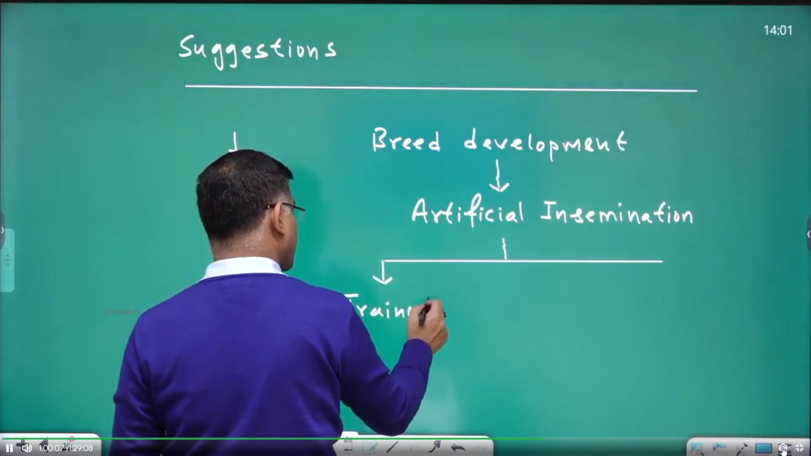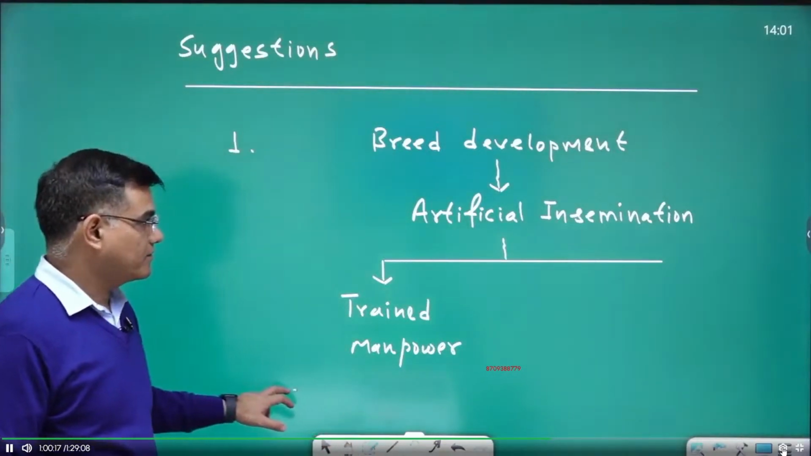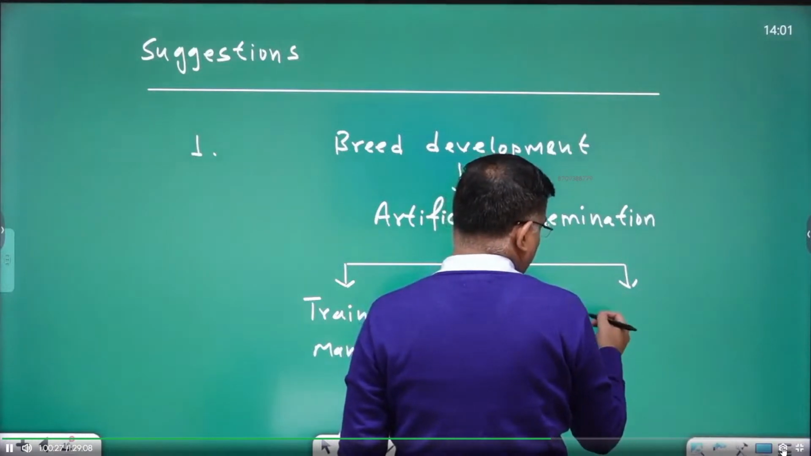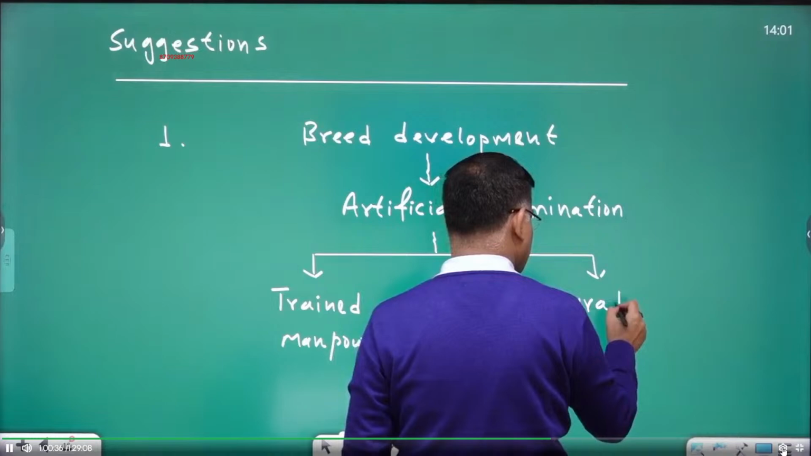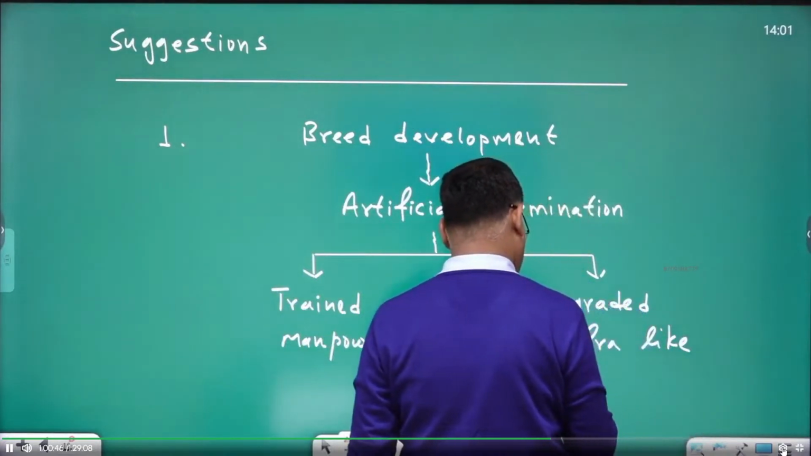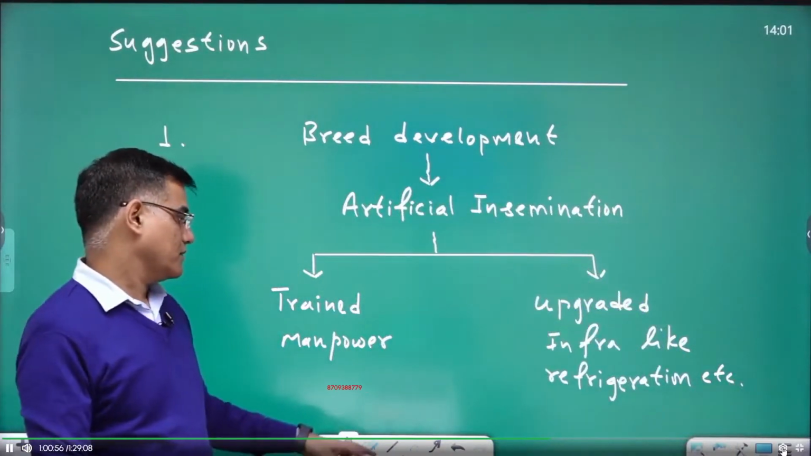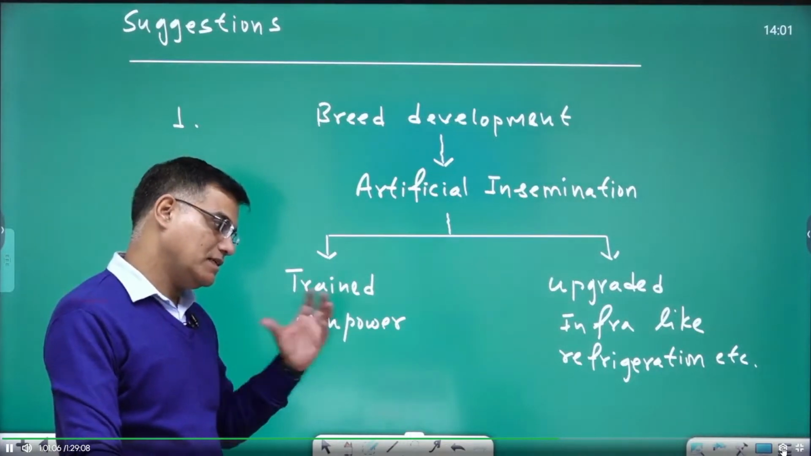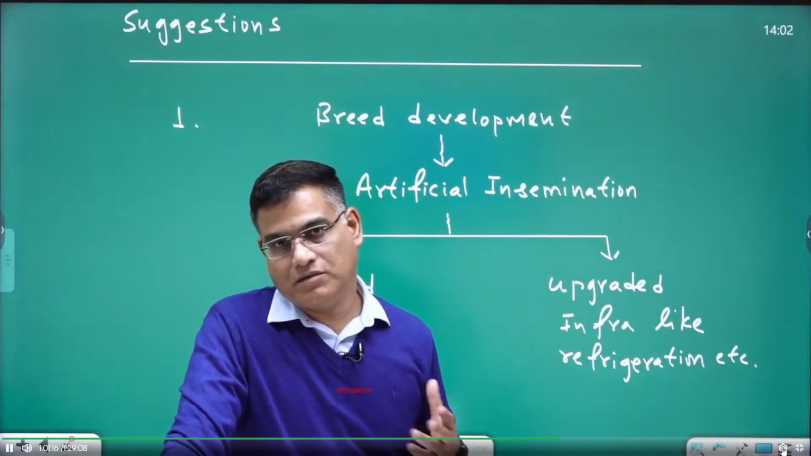Under this area, we need to work at two levels. We need trained manpower to do this. And the second is upgraded infrastructure, like refrigeration. Semen is to be kept in a refrigerator, so proper refrigeration facility should be there. And when semen is inserted, at that time you need a pregnant pouch. Right? Through artificial insemination, you can go for breed development.